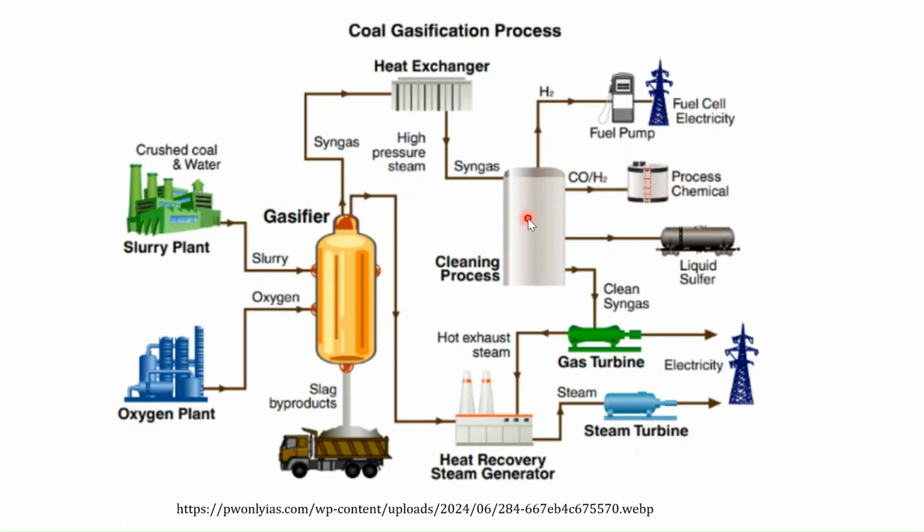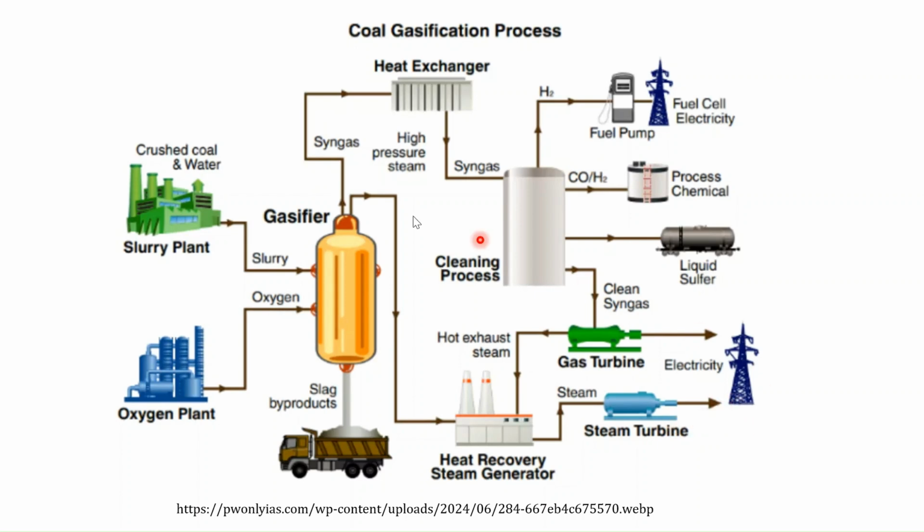In the cleaning process, we also have the recovery of liquid sulfur, which can be supplied to the industry where sulfuric acid is formed. This clean syngas can be directly burned in the gas turbine to generate electricity, or it can be utilized for generation of hot steam, and it can be used in the steam turbine for generation of electricity.